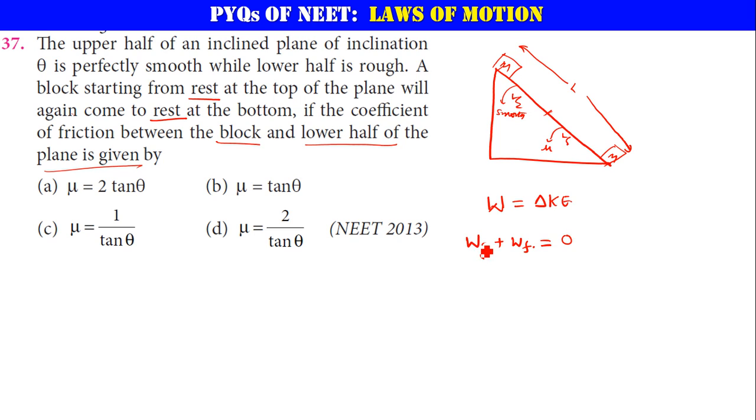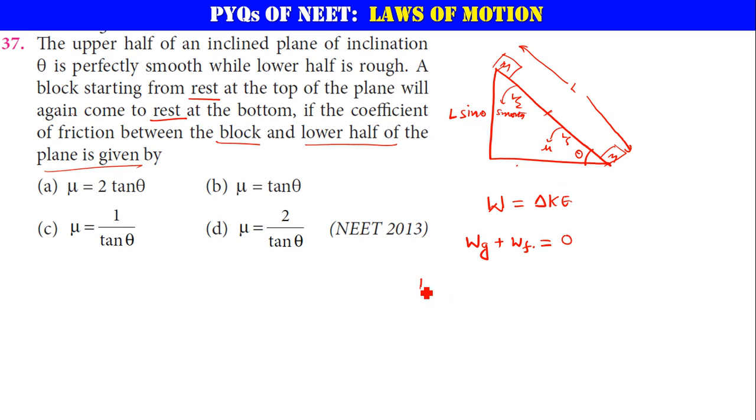What is the work done by the gravitational force? It is stored as potential energy in the system. So what is that? Mg times the height. If this is L and this is theta, this will be L sin theta, and this will be L cos theta anyway. So let's not worry about that.